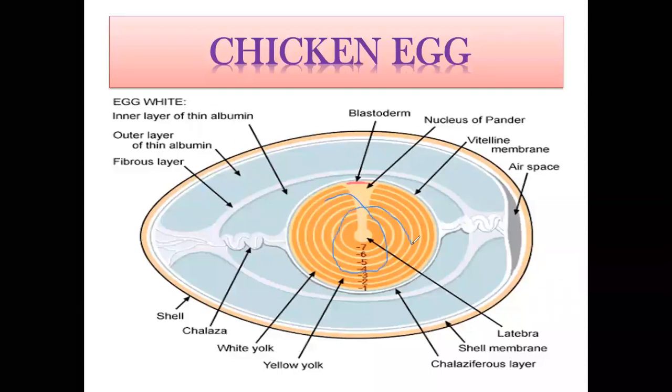The yolk is already formed inside the ovary. Then it goes to the infundibulum, and after the infundibulum, it goes to the magnum. So in this magnum part, there will be secretion of white albumin surrounding the yolk.